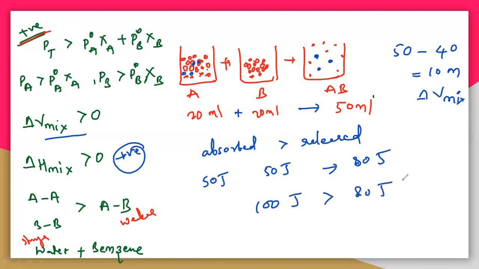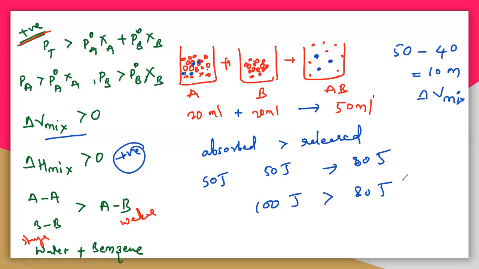What is the reason here? Because the A comma A and B comma B interactions are very, very strong. They are very, very near, so to break that particular point, we need a huge amount of energy. That way the absorbed will be very high, so the delta H mix is positive.